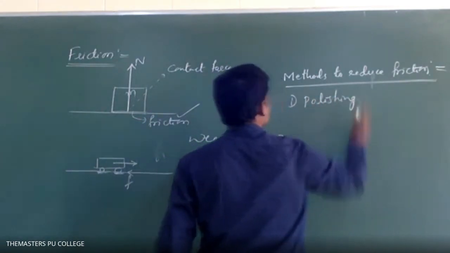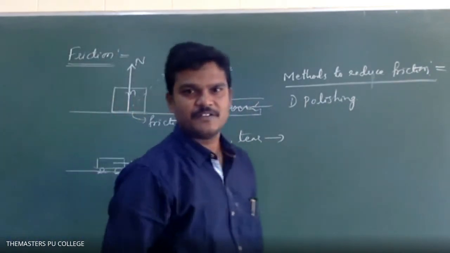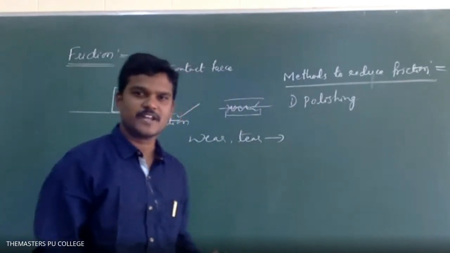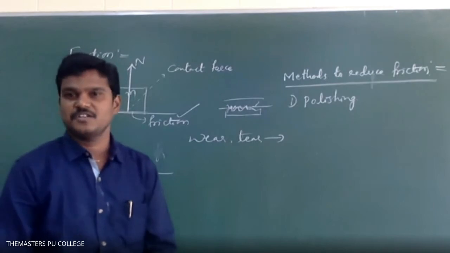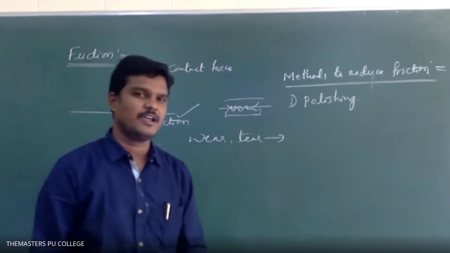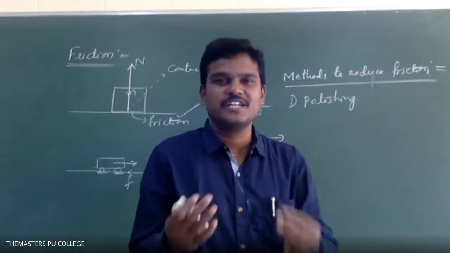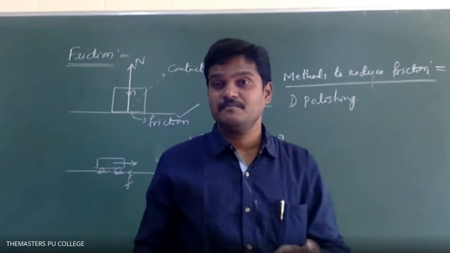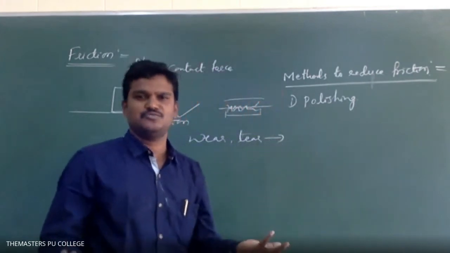I hope you know these basic things, but anyhow, no problem. Listen once again. In a first class, I can't move directly into the problem, so let me take some time. There are four methods to reduce the friction. Friction cannot be eliminated permanently. It is impossible to get zero friction. Everywhere friction is there if the surfaces are in contact. Otherwise, there is no friction.